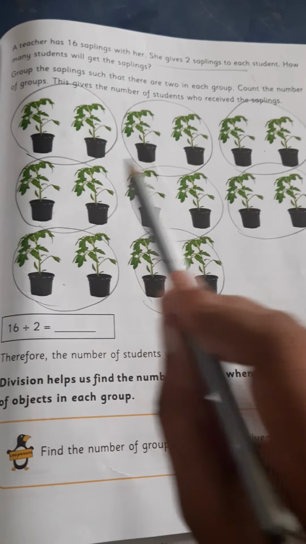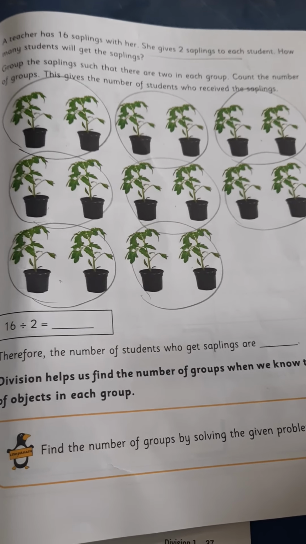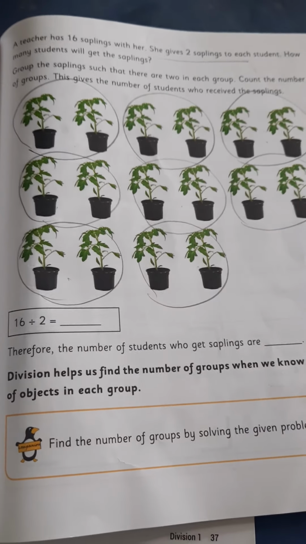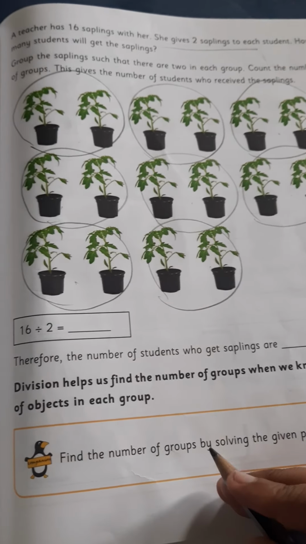So now let us count the number of groups. Here, the number of groups I made is the number of students I can give to. So here totally 8 groups are there. That means 8 students will get these saplings.